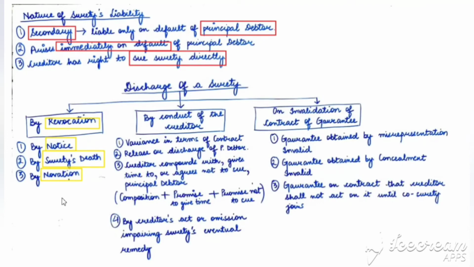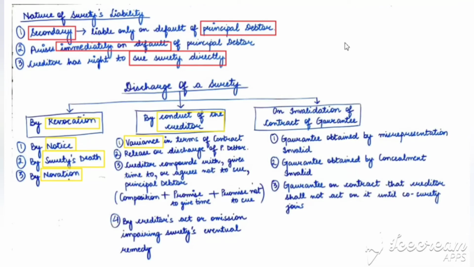Next is by conduct of the creditor. The surety is discharged by the conduct of the creditor also. There are various points in this also. Variance in terms of the contract. Variance means changes in the terms of the contract. If the creditor and principal debtor change the terms of the contract, then the surety is automatically discharged from that contract.